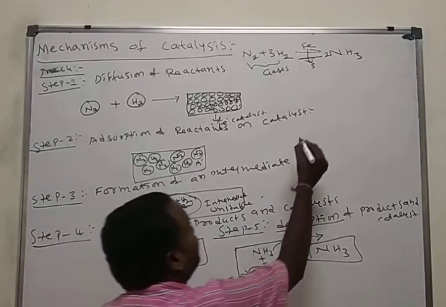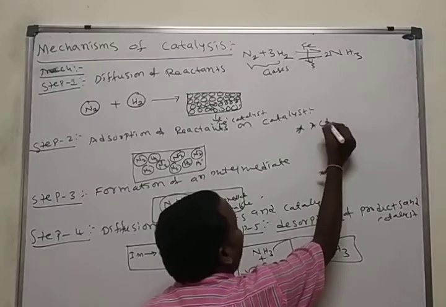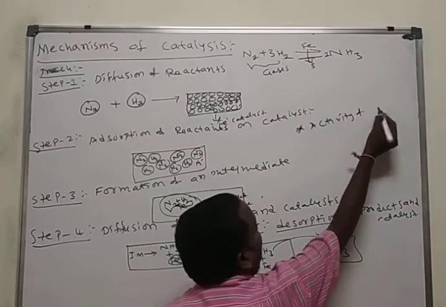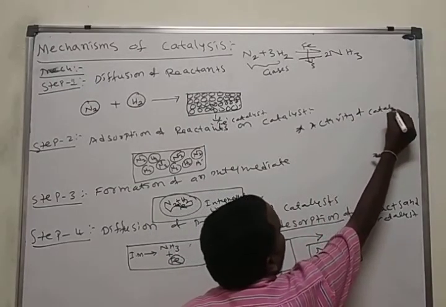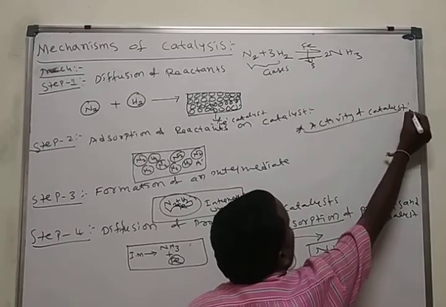Heterogeneous catalysis also depends on the activity of the catalyst.